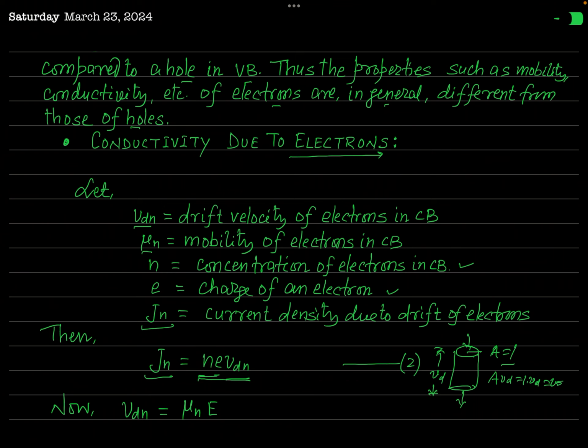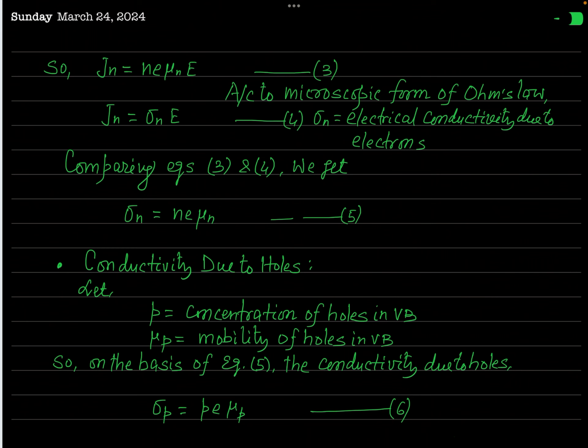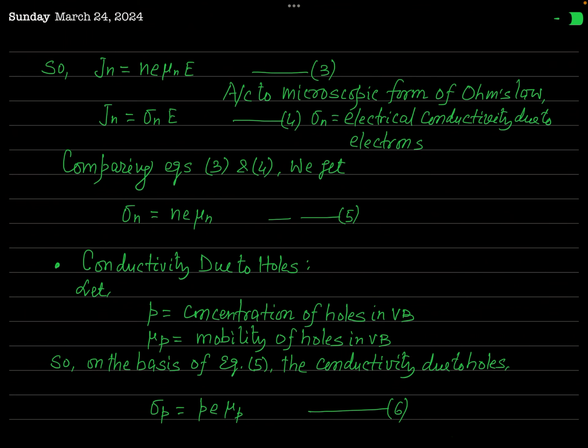But you have just learnt that drift velocity is equal to mobility times electric field. Since the mobility of electron has been assumed μn, Vdn will be equal to μn times E. Now let us put this value of Vdn in the expression of Jn, so Jn is given by n e times μn times E. This is the current density due to the drift of electrons.